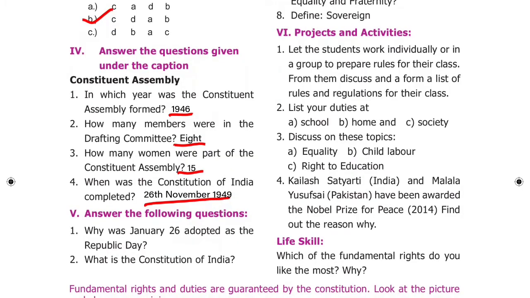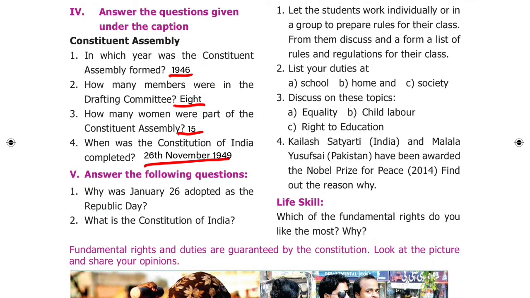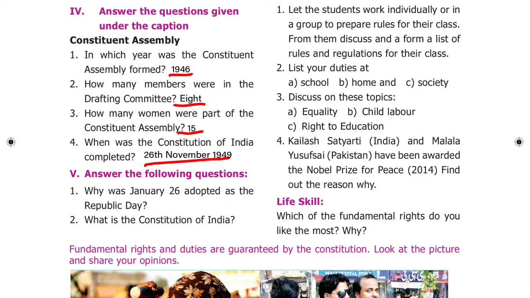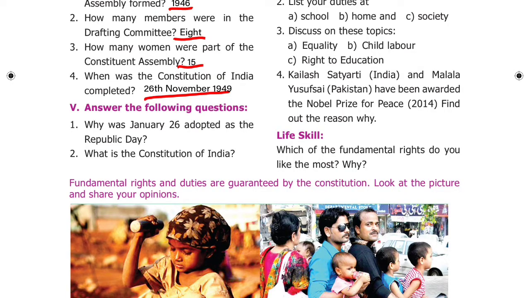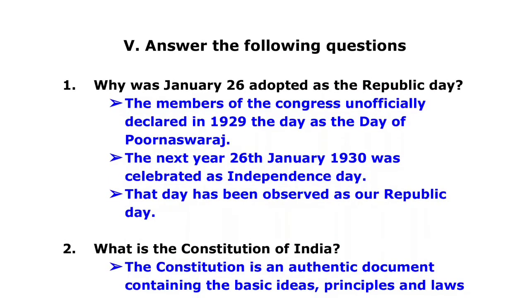Next, Roman letter 4, answer the questions given under the caption Constituent Assembly. In which year was the Constituent Assembly formed? Answer: 1946. How many members were in the drafting committee? Answer: 8. How many women were part of the Constituent Assembly? Answer: 15. When was the Constitution of India completed? 26th November 1949.